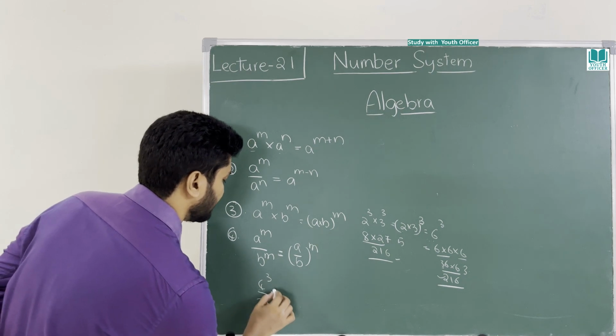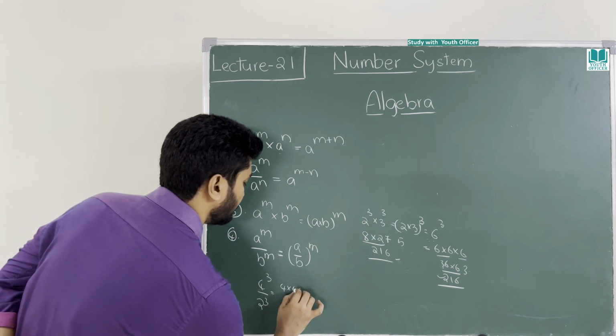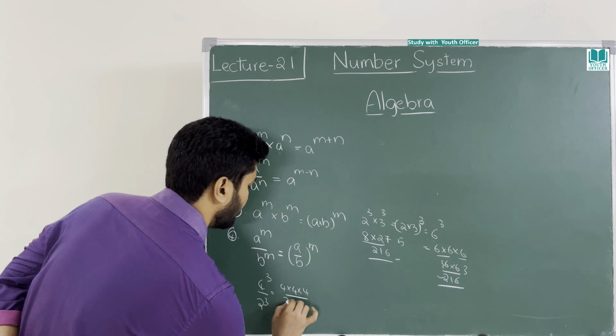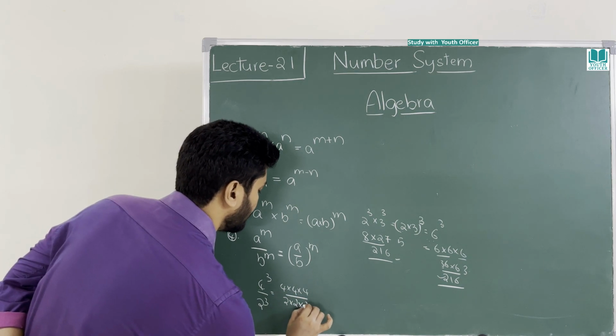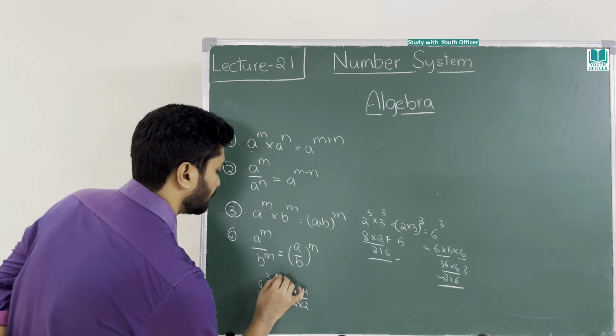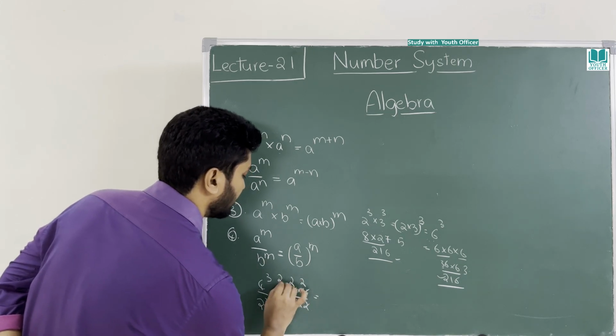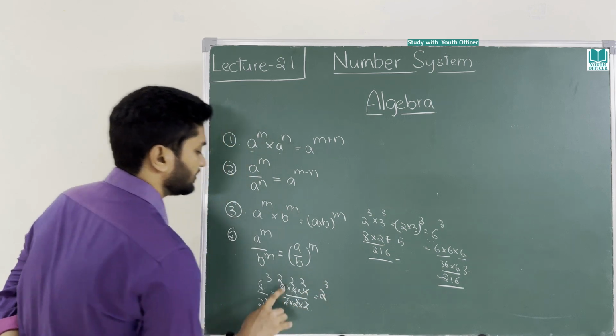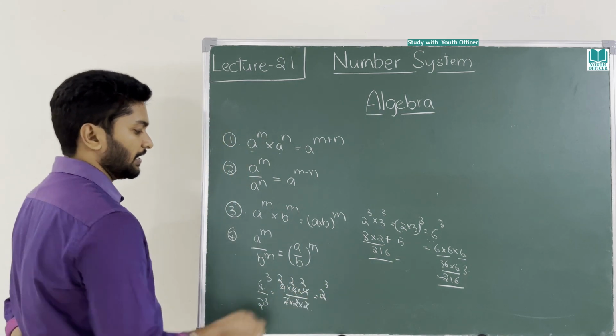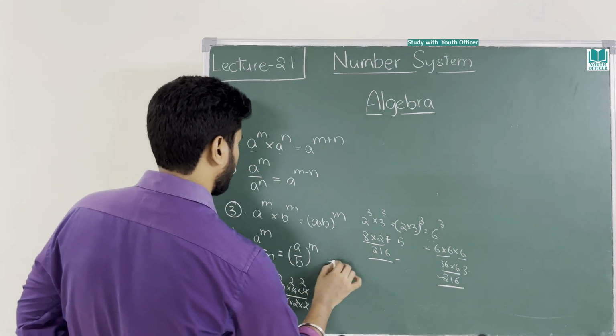4 power 3 means 4 into 4 into 4. Now 4 by 2, into 2 into 2. Right? 2 times, that is 3 2s: 2 into 2 into 2, 2 cube. Okay, we will take the formula and we will write accordingly.